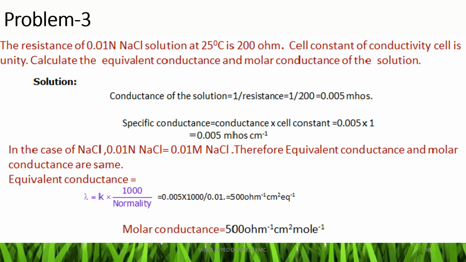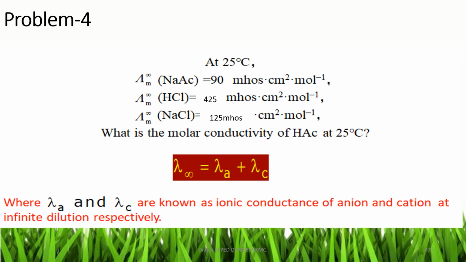So lambda, the equivalent conductance, is given by the formula K into 1000 divided by normality. The K value is 0.005 mhos per centimeter into 1000 divided by the normality of the solution, 0.01. The answer is 500 mhos centimeter square per equivalent. That is the equivalent conductance. Since for sodium chloride the equivalent and molecular weights are the same, the molar conductance is also 500 mhos centimeter square per mole.